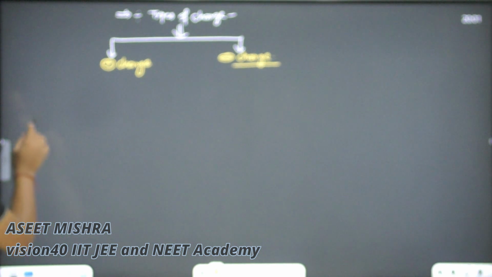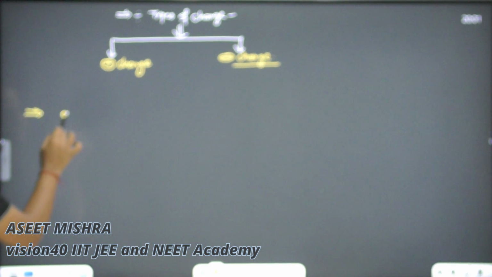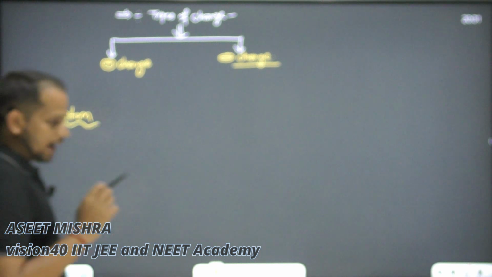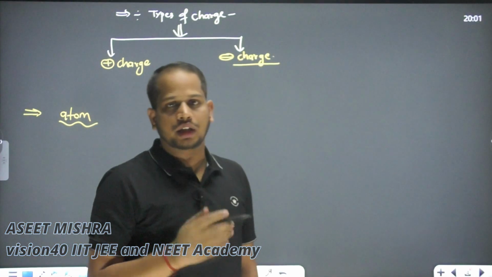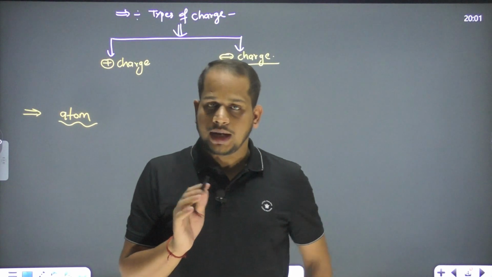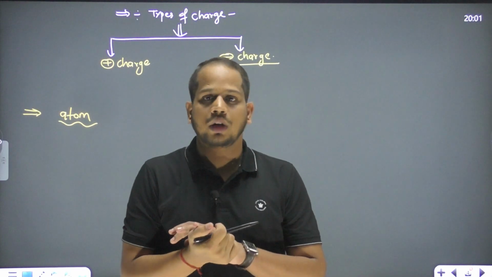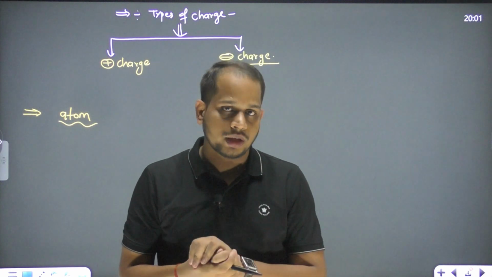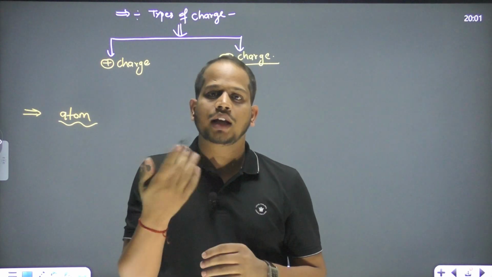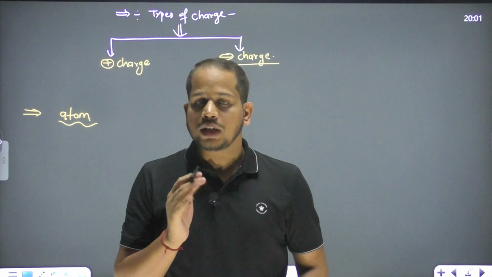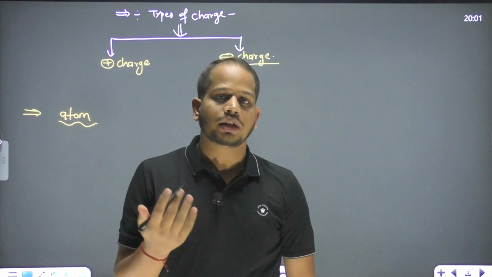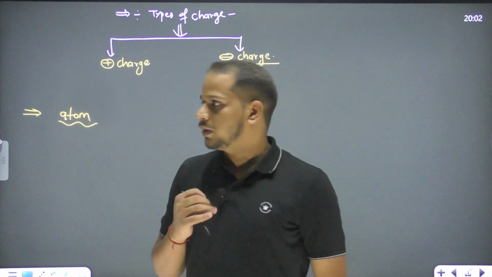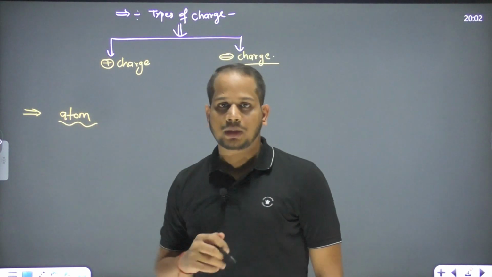Now let's see here. I hope you all know about the atom very well, right? Initially we say the atom is a fundamental particle of any object, right? But the atom is not a fundamental particle of any object, because we have learned about the electron. So after the discovery of the electron, we say there are other fundamental particles. Like we are saying the electron, proton and neutron, right? These are the fundamental particles. But previously we knew the atom as the fundamental particle.